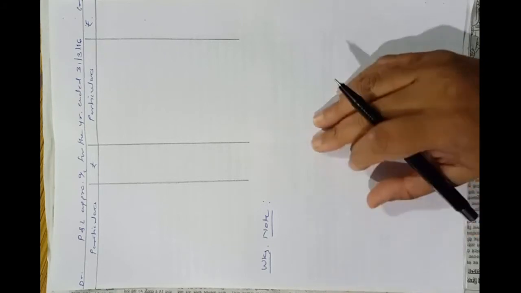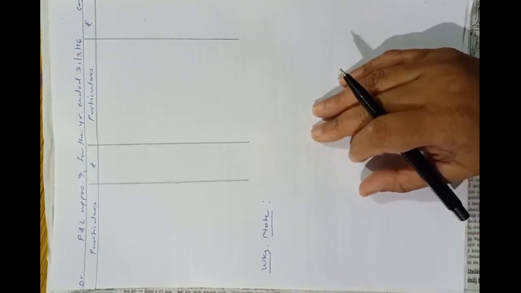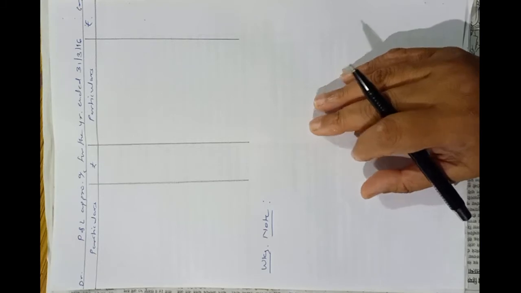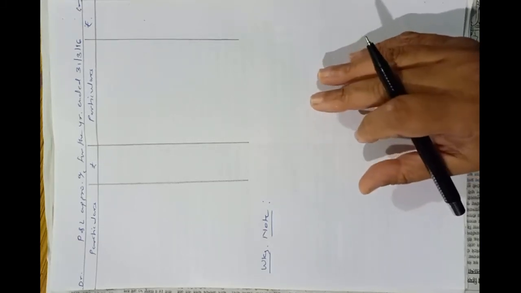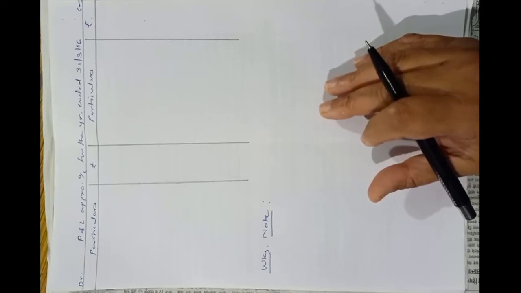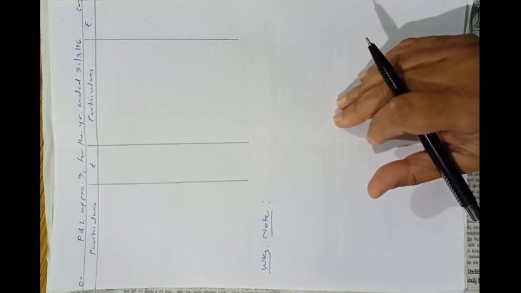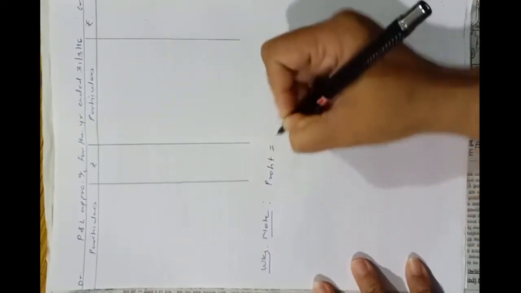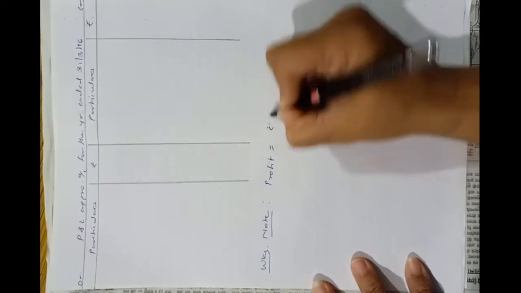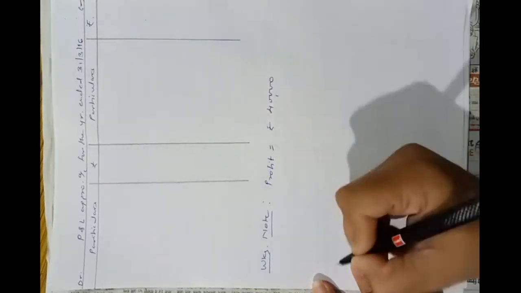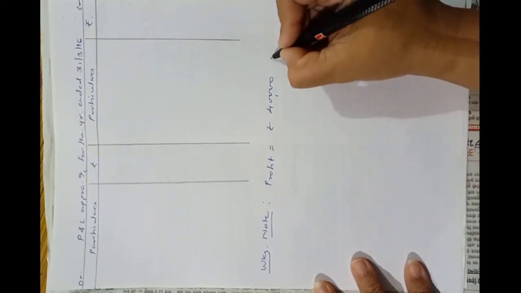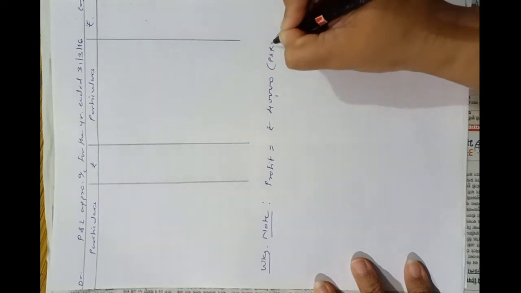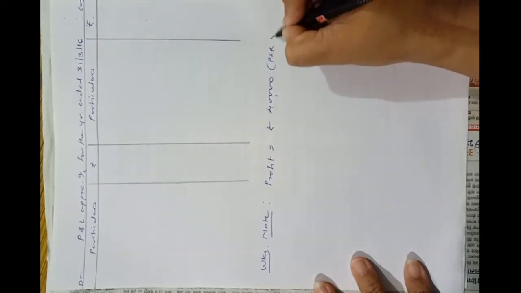There are three partners A, B and C, and C is given the guarantee of his share of profit rupees 5,000. So we will have to calculate the deficiency, which will be borne by the partners equally. So profit given is rupees 40,000. First we will distribute this profit in their profit sharing ratio. Profit sharing ratio is 5:4:1.